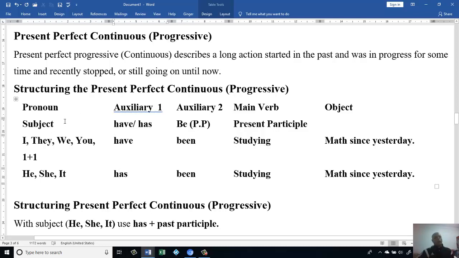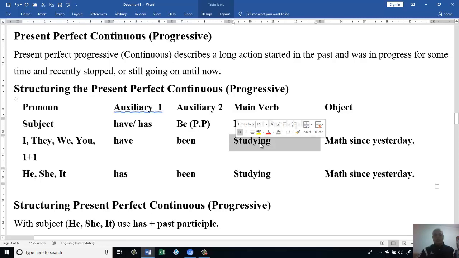For example, let's look at this sentence. When I have the subject I, they, we, you, or a plural subject, then we have to use "have." Then to make it in the perfect time, I have to use "been," which is the past participle. But when I need it to be continuous, I have to use a verb with the ing form.